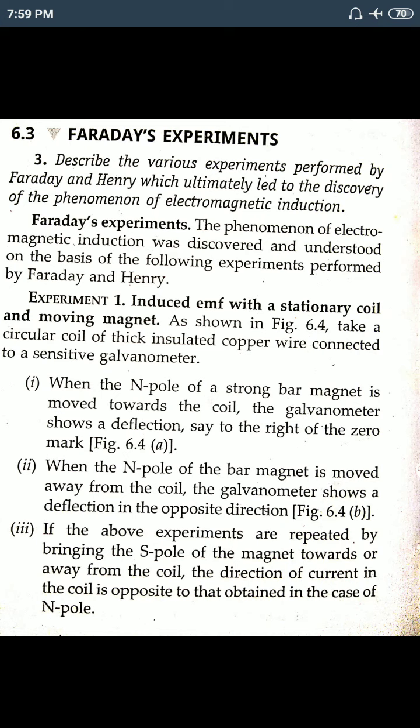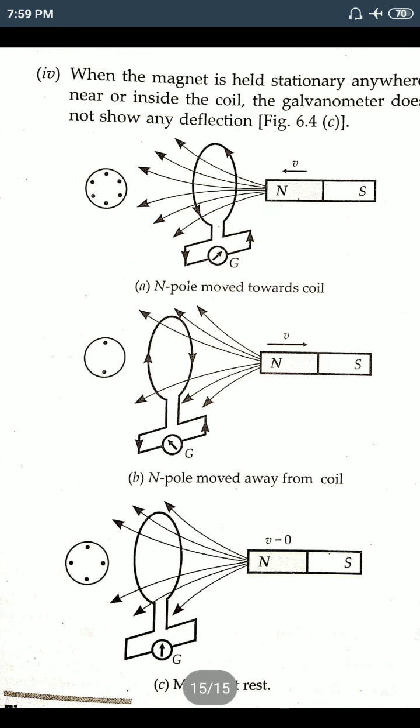Before we discuss Faraday's laws, let us see Faraday's experiment, from where he concluded this phenomenon. For Faraday's experiment we need these three diagrams. In the first diagram, you see one copper coil connected with a sensitive galvanometer, and another is a bar magnet. The copper coil remains fixed in one position.